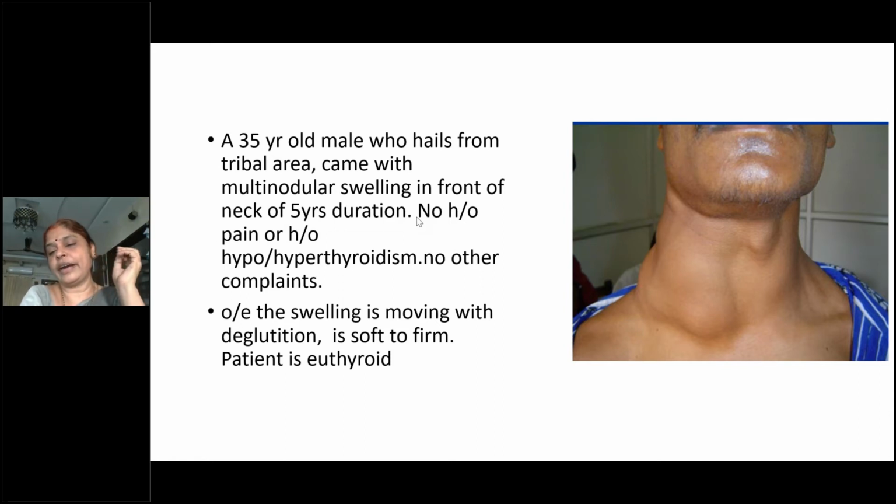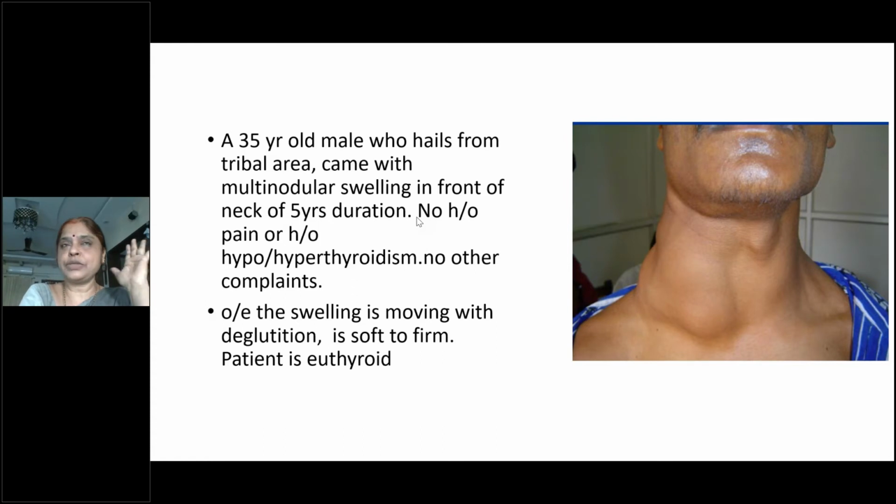Kiranmai, you unmute yourself and answer. Middle 1/3 of anterior region of neck is called thyroid region. So you're partially correct. Your anterior neck is correct, but middle 1/3 is wrong. It is lower 1/3. Okay, lower 1/3 of front of neck. Lower part of front of neck is called thyroid region.